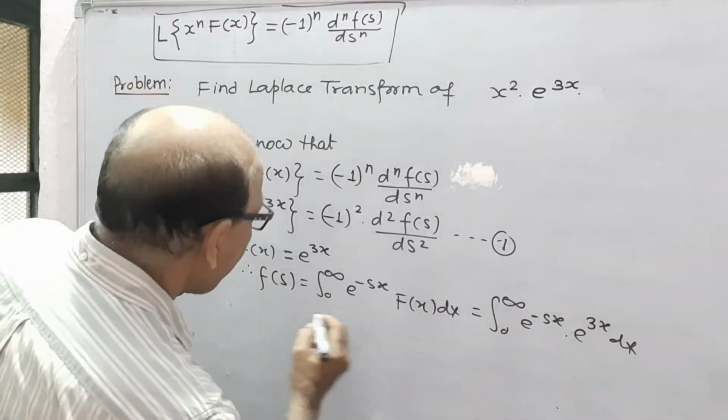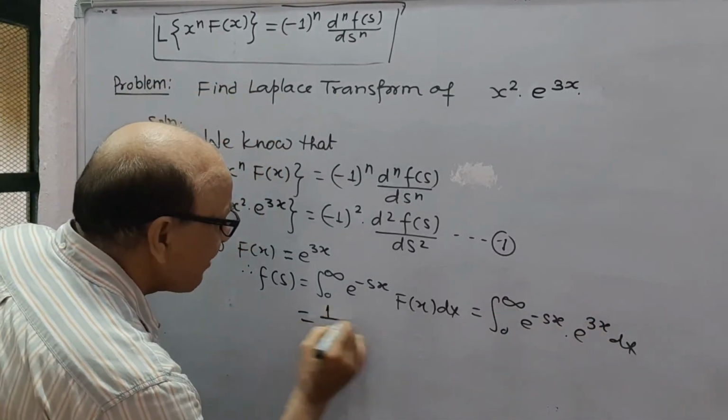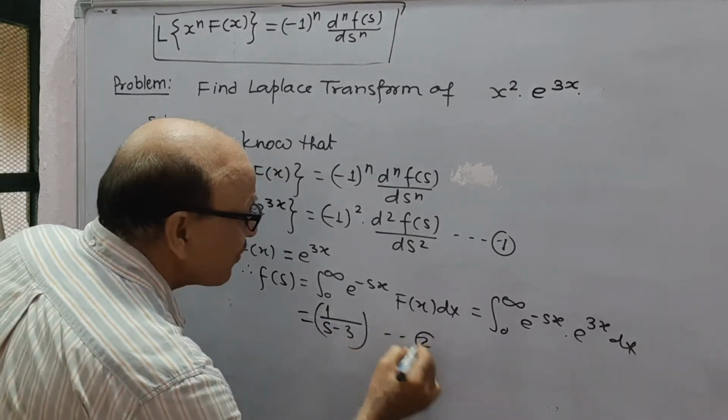Its value will be 1 upon s minus a, means 1 upon s minus 3. Equation 2.